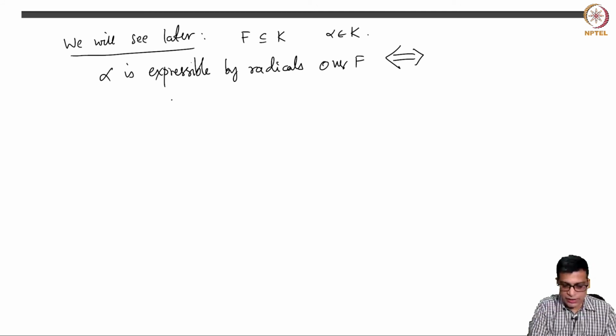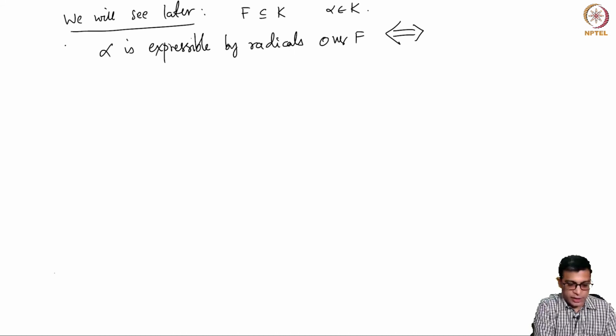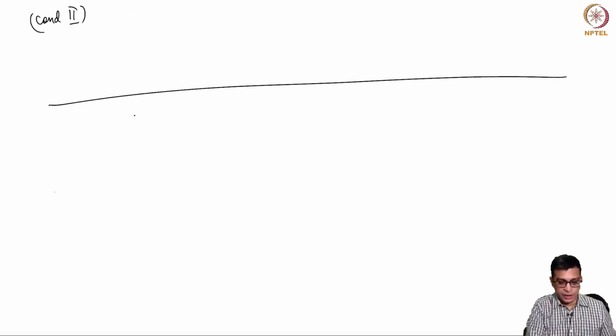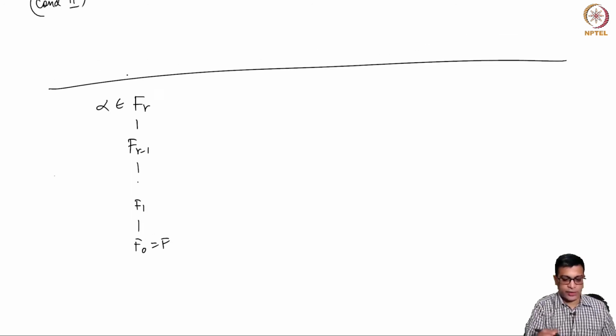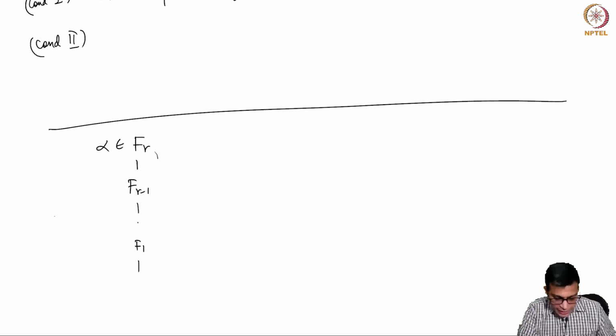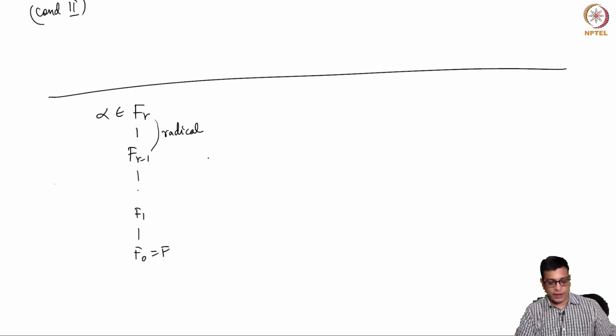So this is condition 1, and I'll write condition 2 here. But condition 1 is really saying that there is a tower like this, such that alpha is in the last one, such that each of them is a simple radical extension, meaning it is obtained by taking an nth root.